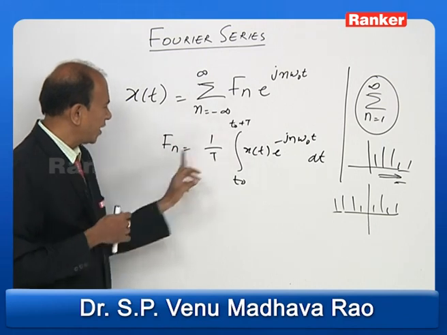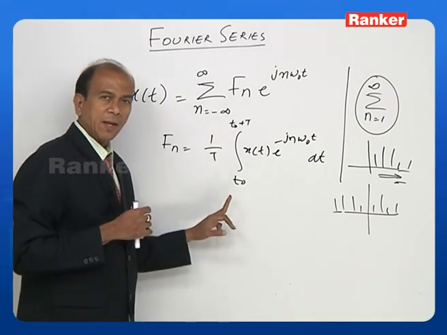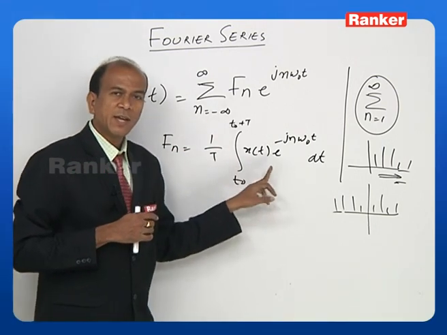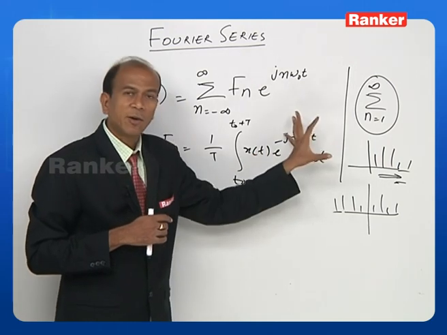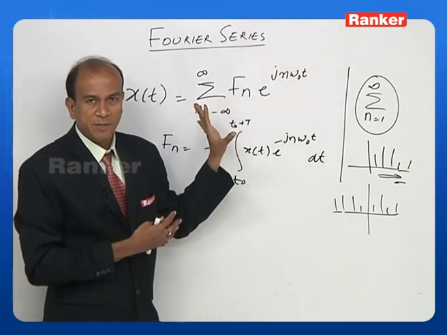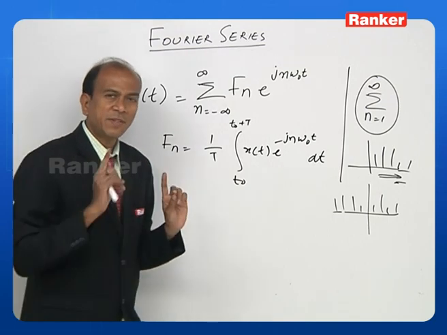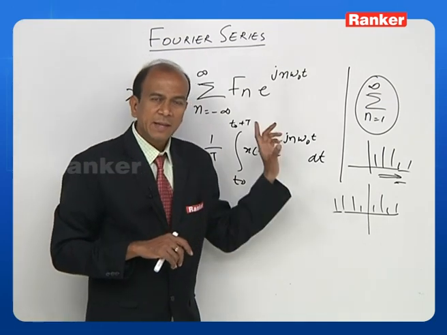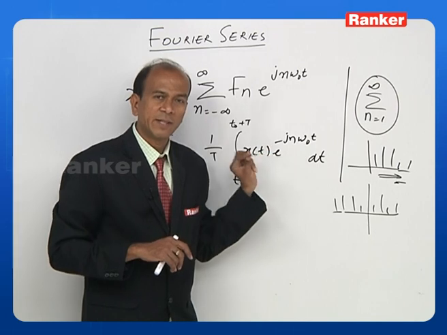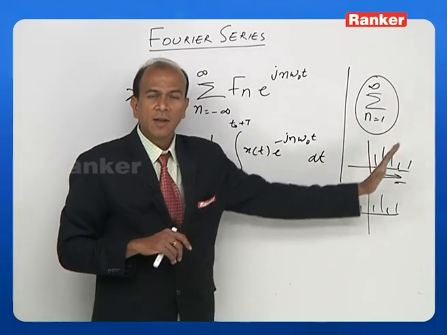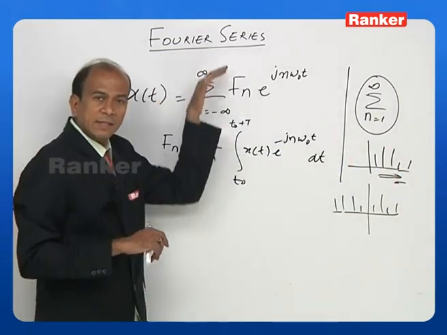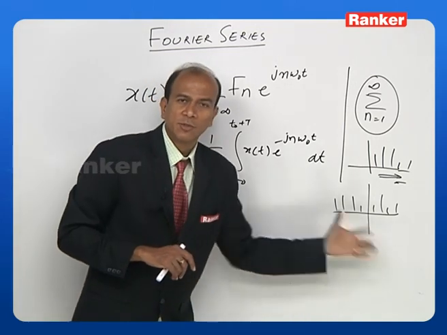So what is Fn here? Fn again is given by 1 by T, integral from t0 to t0 plus T, x of t e to the power of minus jn omega naught t dt. So this is the second expression. And one important difference which I have always told you, you must remember, is that the earlier trigonometric and harmonic or polar series representation is only on one side, whereas this type of expression is on both sides.